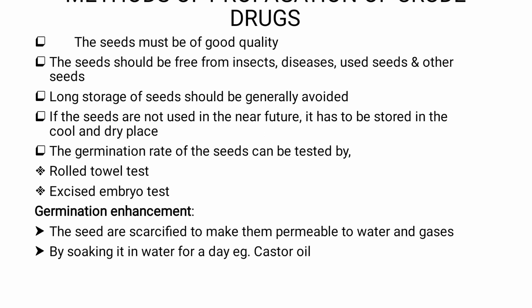After a certain period of time, we open it and see how many seeds have germinated. If many seeds have germinated, then the germination capacity of the seeds is high. If very few seeds have germinated, the germination capacity is low, right? So by doing these tests we can understand whether the seeds have good germination capacity or not, right?